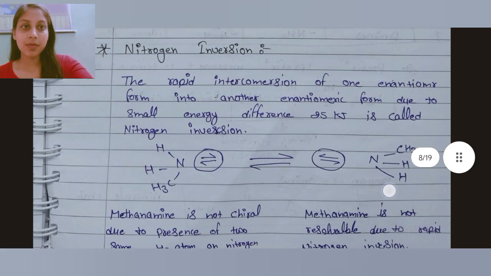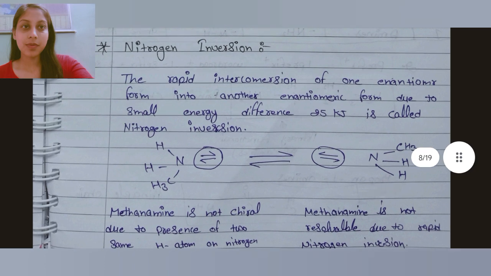Now, nitrogen inversion. The rapid interconversion of one enantiomeric form into the other enantiomeric form, due to the small energy difference of about 25 kJ, is called nitrogen inversion.